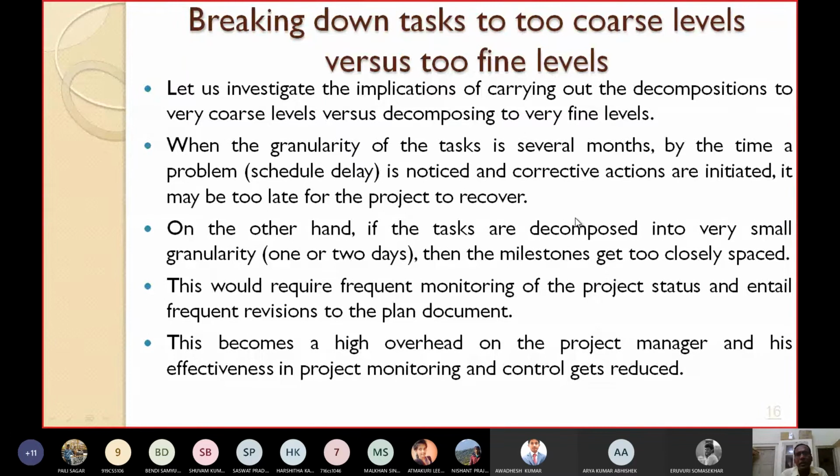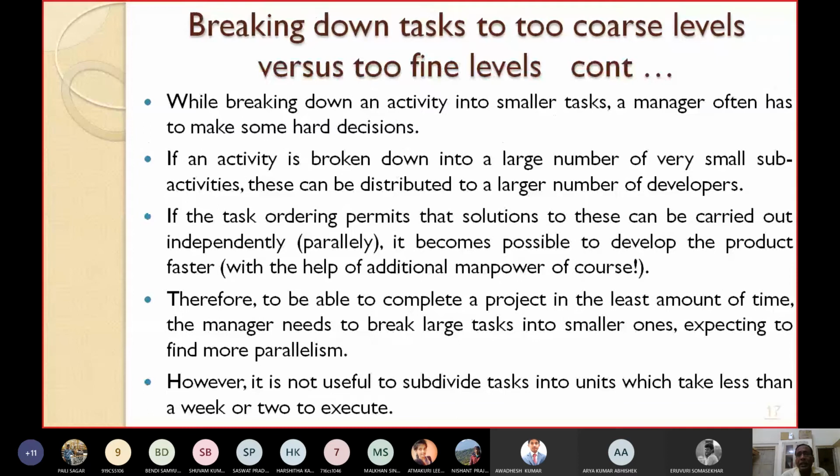You should decompose in such a way that each task can be performed within 1 week or 2 weeks. That is the optimum breaking down period. While breaking down an activity into smaller tasks, a manager often has to make some hard decisions. If an activity is broken down into a large number of very small sub activities, then